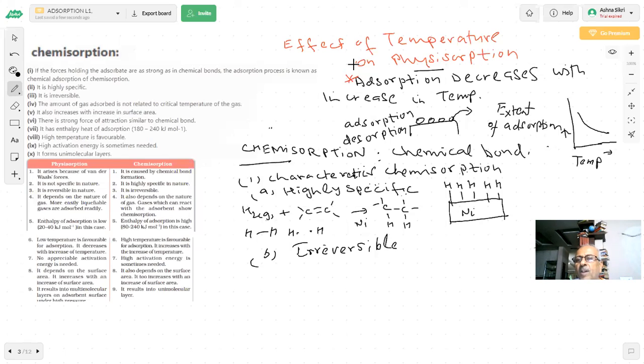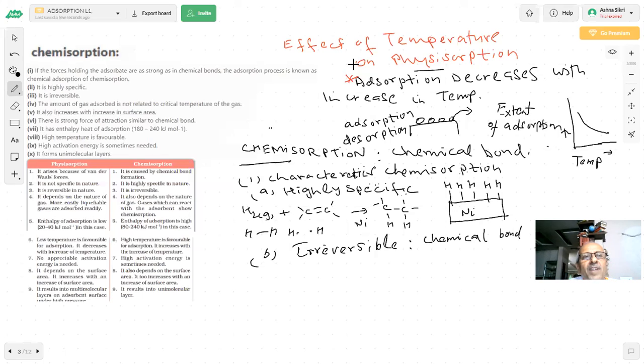Then it is not going to, like physisorption, be desorbed, because this is involving the formation of a chemical bond, students, and chemical bond formation requires energy of activation, students. There is no energy of activation, or very very small, in physisorption.